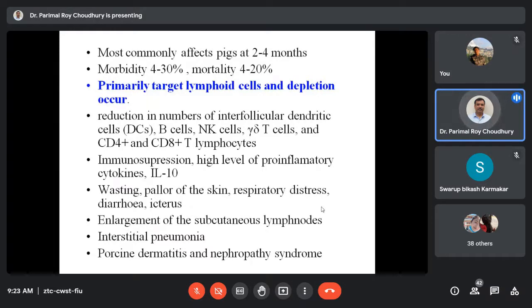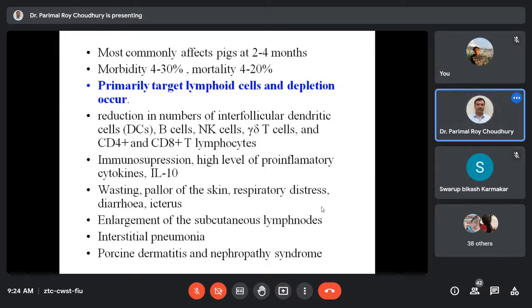So here also the bone marrow cells, which are very actively dividing, are the target for the circoviruses. Secondly, they target the lymphoid cells so that they can establish their existence inside the animal. Because the capsid proteins of this virus are so strong that the immune system could readily eliminate the infection, they target the immune cells and immunosuppression occurs, and the virus can survive for a longer period inside the animal body. So the primary target is the lymphoid cells, and there is acute depletion of these lymphoid cells.